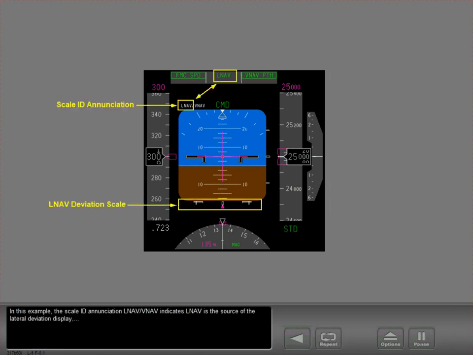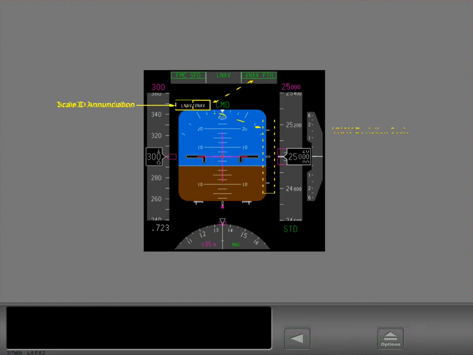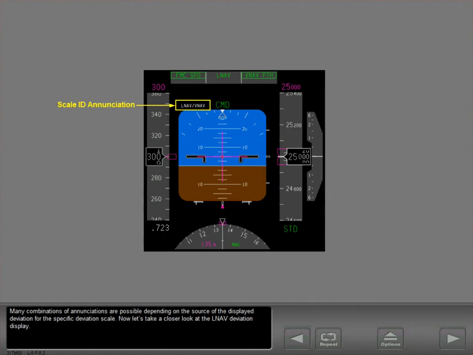In this example, the scale ID enunciation LNAV-VNAV indicates LNAV is the source of the lateral deviation display, and VNAV is the source of the vertical deviation display. Many combinations of enunciations are possible depending on the source of the displayed deviation for the specific deviation scale.